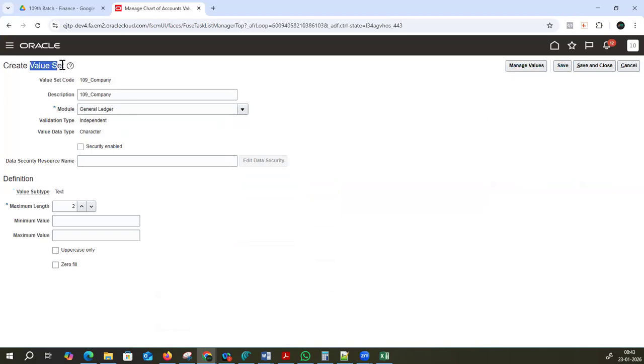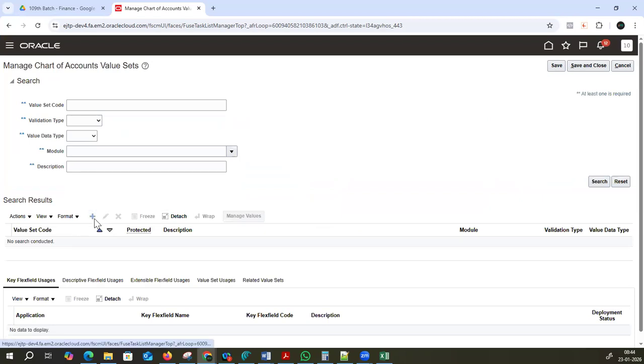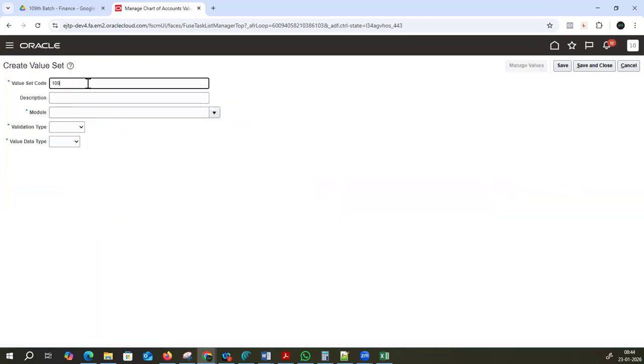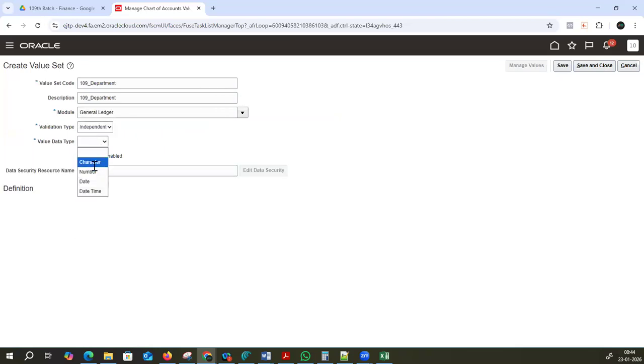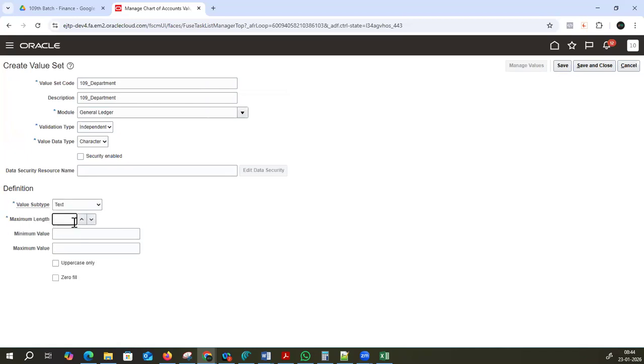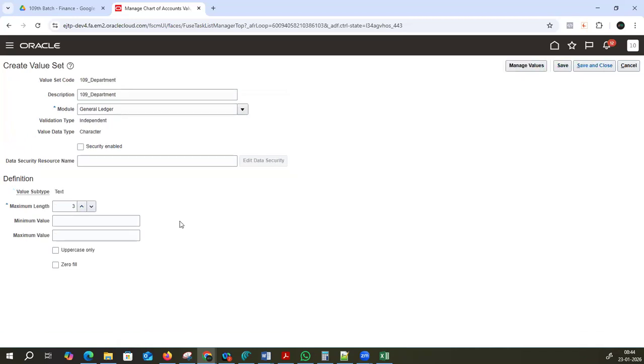Okay. Now I'm creating value sets like this. One of the value sets I have created for company. Click on the plus symbol again. 109 department, right? For department, you can see the module general ledger, independent, and character. Definition is text. And here also number, 3 digits. We planned for 3 digits. Save it, save and proceed. You can use this one also, not a big deal.